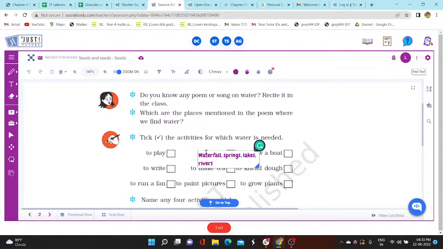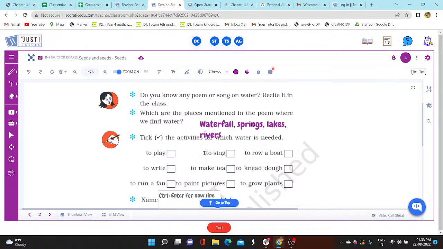So these are the places mentioned in the poem where we get water from. Take the activities for which water is needed. So let's see what are the activities for which we need water.